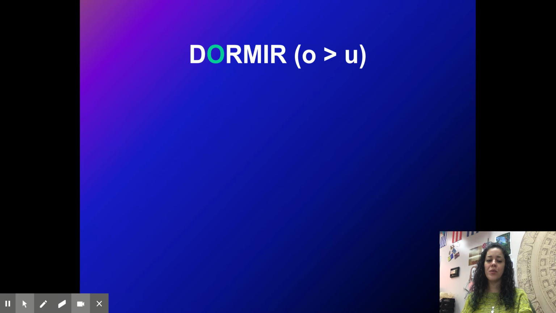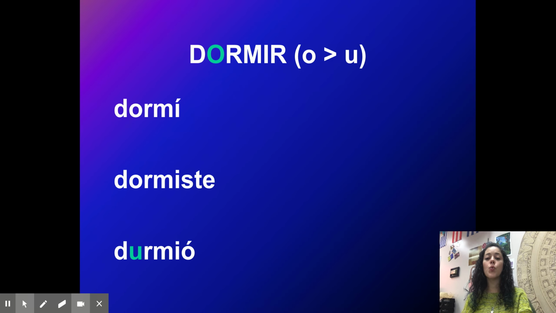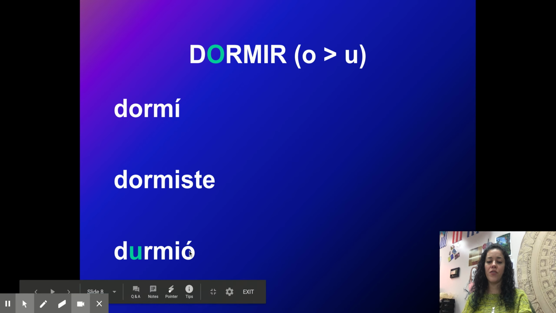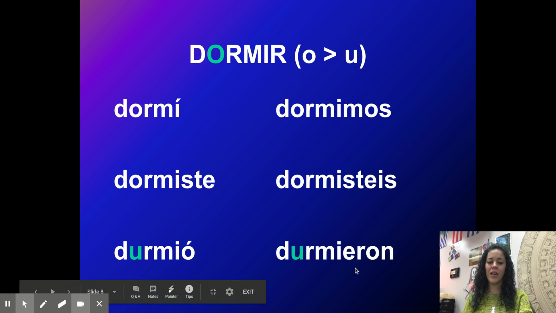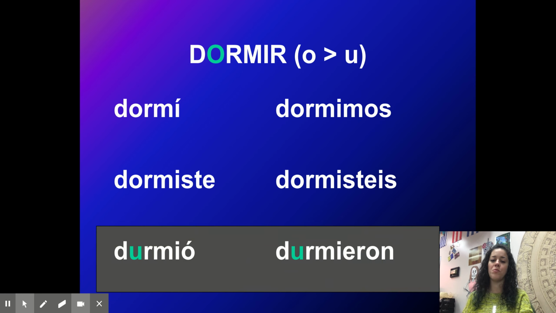Dormir, O to U. Dormí, dormiste, durmió. Okay, the he, she form, U instead of an O. Dormimos, dormisteis, durmieron. Okay, so there's the ieron ending for they and the U instead of an O. And notice only on the bottom two.